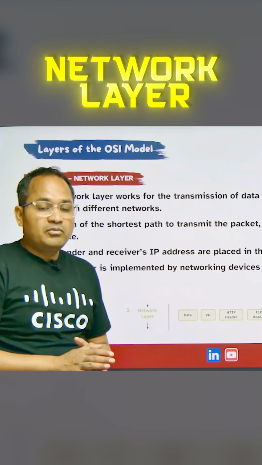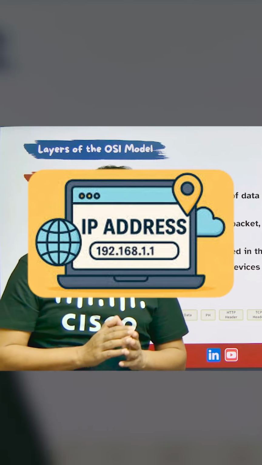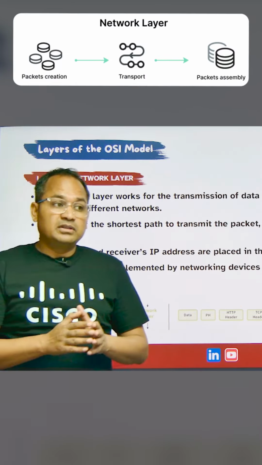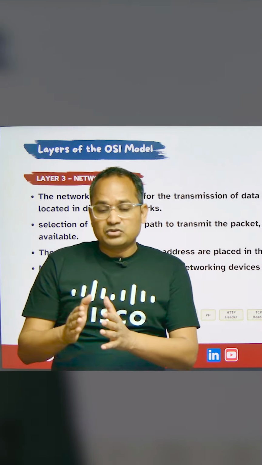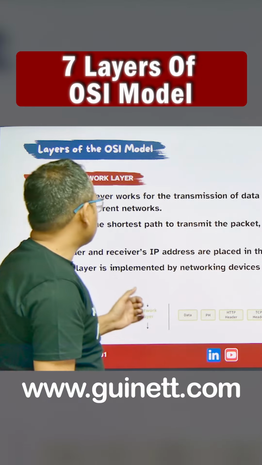The network layer. This is the one layer where my communication is going to happen from one host to another host based on the IP address. It means the network layer works on the transmission of the packet from one source to another destination. Data is going to be transmitted, but that is going to happen based on the IP address.